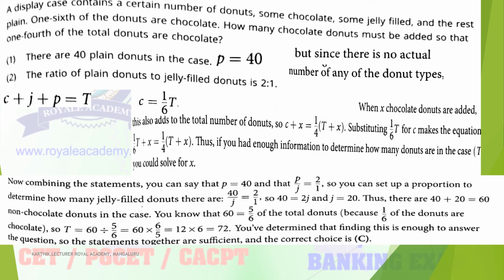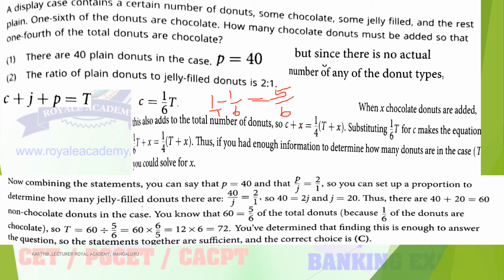Next, we know the percentage other than chocolate. So what is the non-chocolate donuts? Chocolate donuts is nothing but 1/6 of T. So how to determine non-chocolate donuts? That is nothing but 1 minus 1/6. Take common denominator 6: 6 ones are 6, minus 1 is nothing but 5 divided by 6.